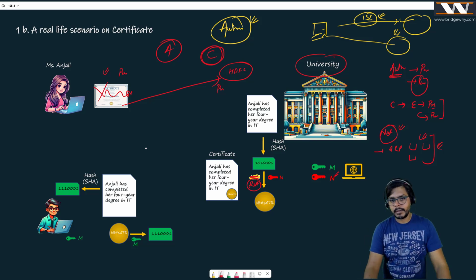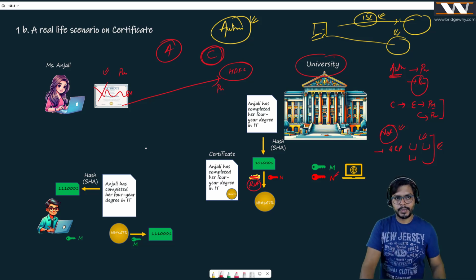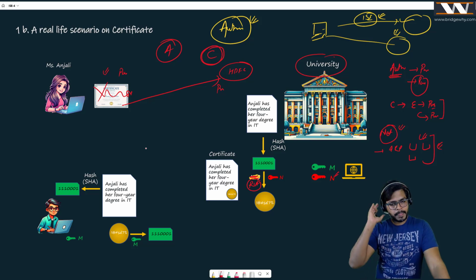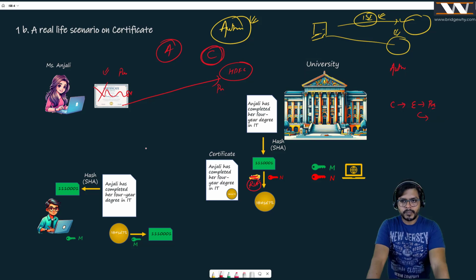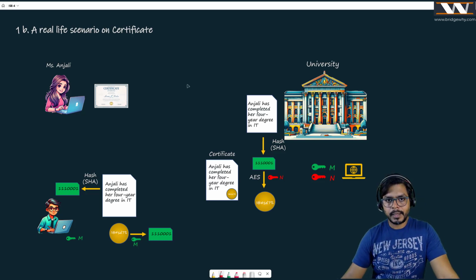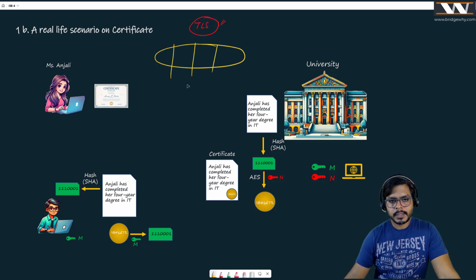Any other question? Anybody who is confused or having some question in this? Anyone? I think we are good. If we are good, I have a question. Yeah, Mr. Augusto, go ahead, please. Yes. So in this example, in which case we will use asymmetric or symmetric encryption? Yeah, so I will be combining all these pieces. See, our main goal was to study TLS. You agree with me, Mr. Augusto? Yes.